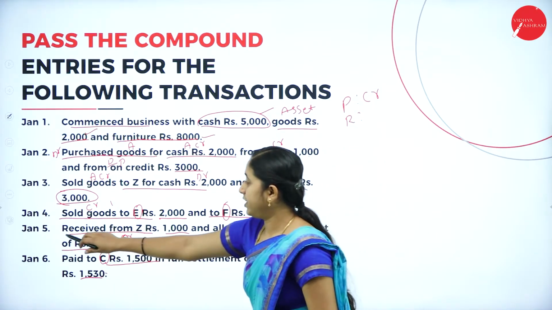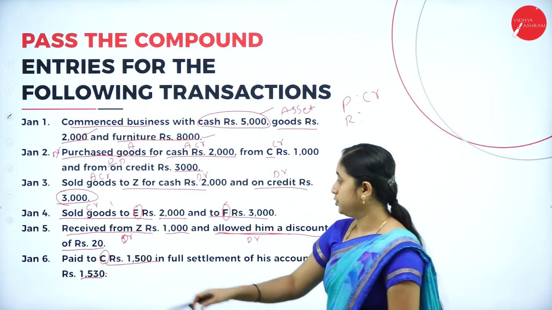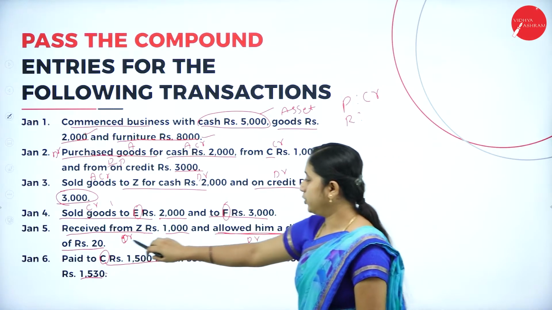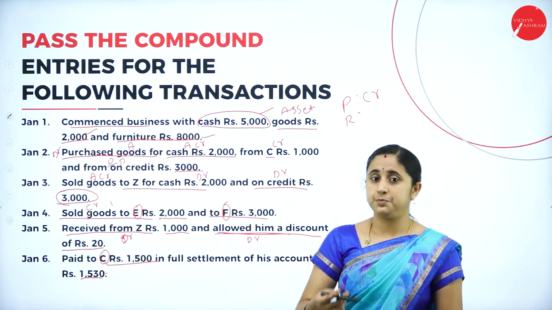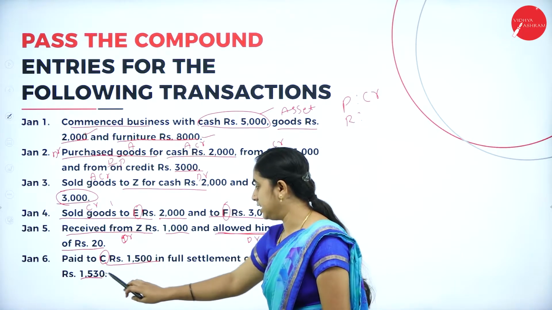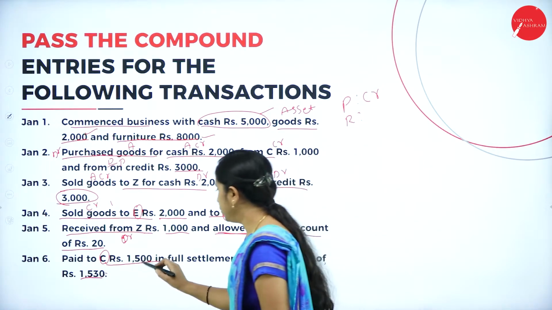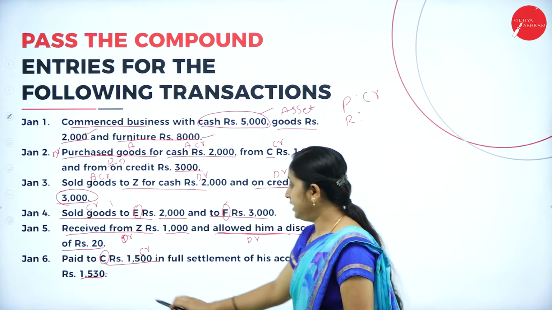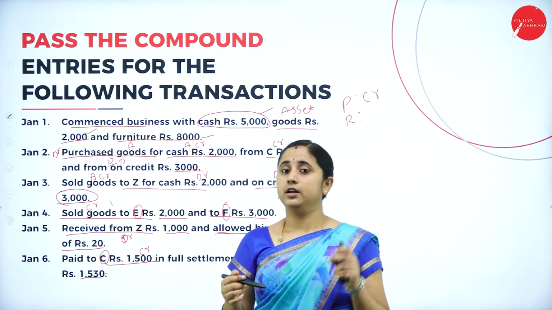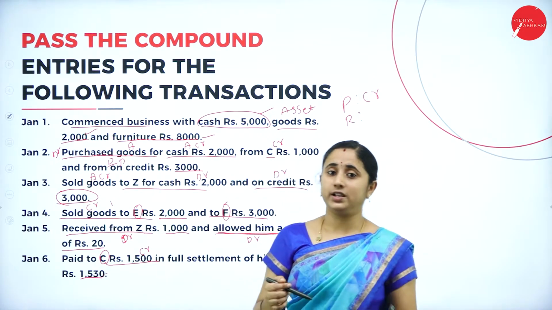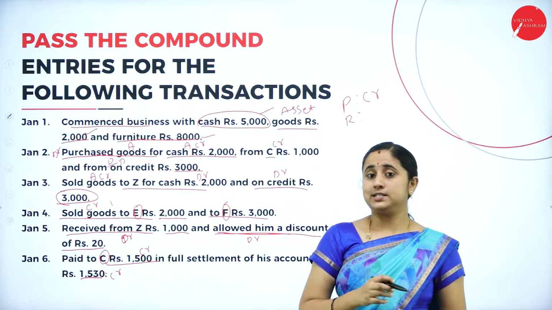So, in the same way, what you have made, here Z is paying to you. You received from Z 1000 and allowed him a discount of rupees 20. Here C is giving a discount. That means you are receiving discount of rupees 30. You are paying cash of rupees 1500. Here cash is going out. You need to credit the cash and discount you are receiving. It is an income. So nominal account say debit all the expenses and losses, credit all the incomes and gains. It is an income. So you need to credit.